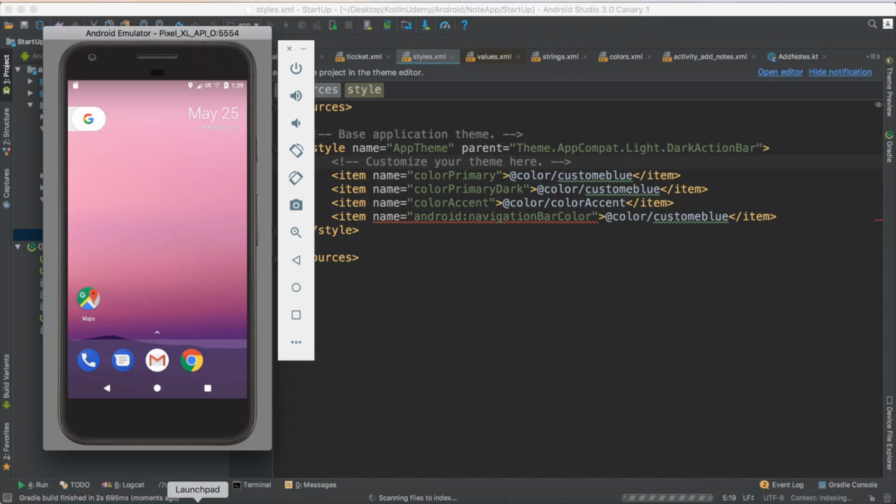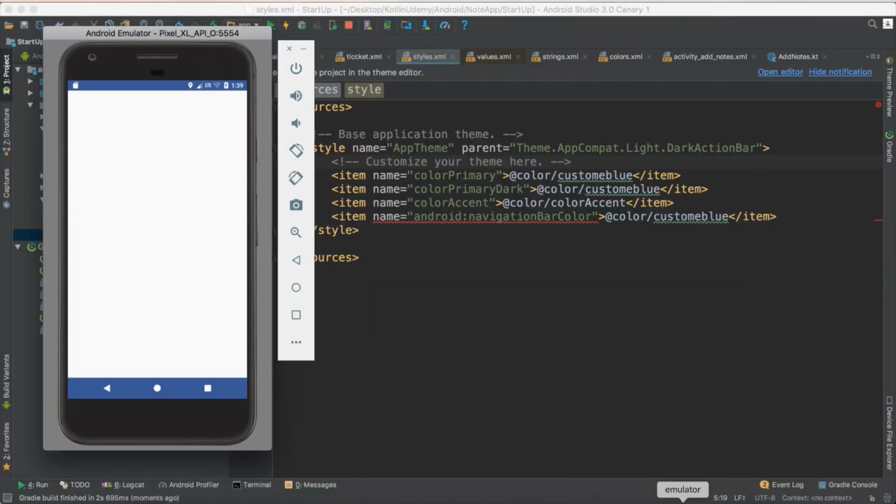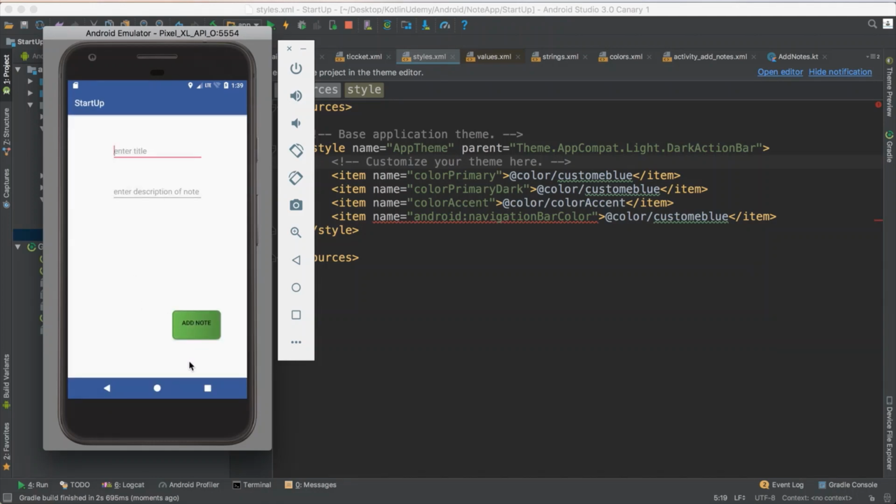So yes, whatever color you want to change in the layout, just see the property name and go to the style and update it and you will be totally fine. See, this is my application. I like it. Everything is green. Styling nice. Yes. So let me go to the next part and do more work.